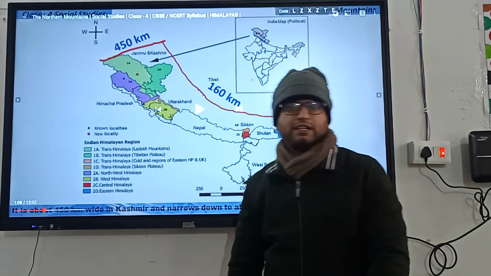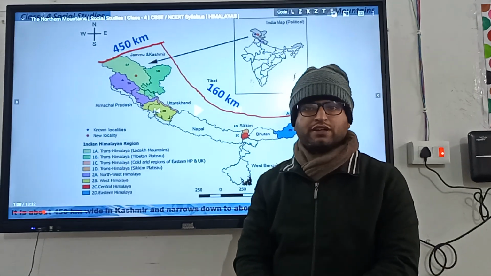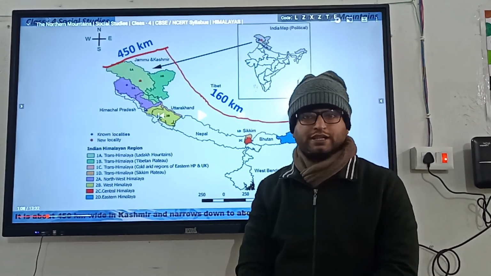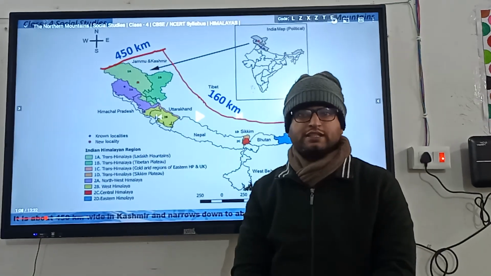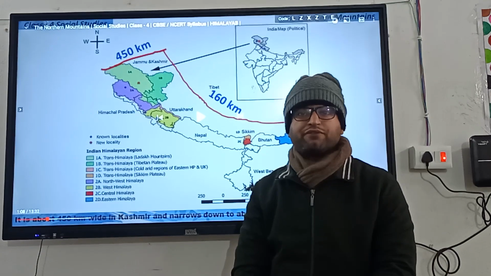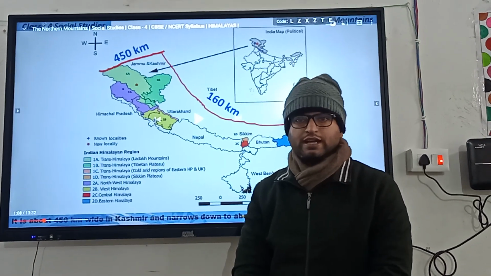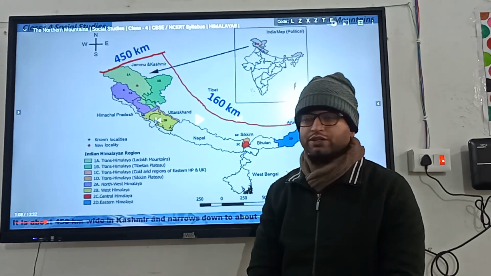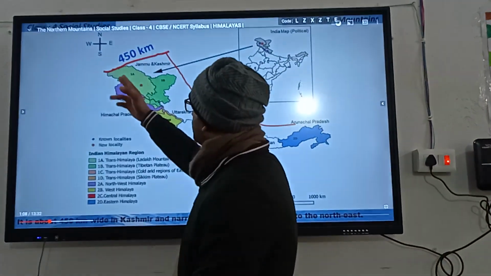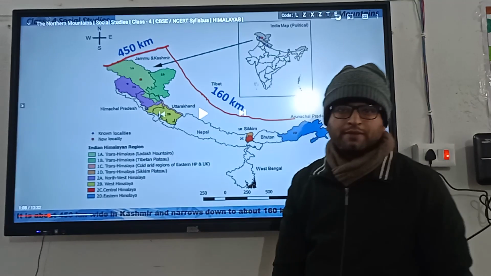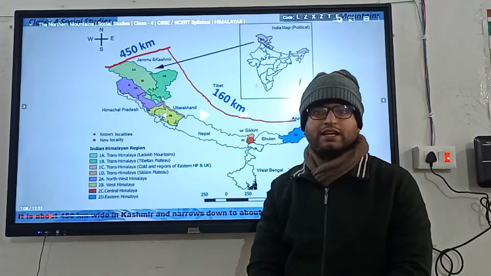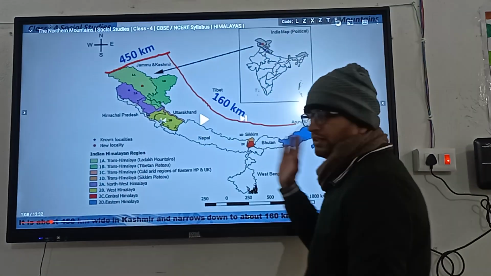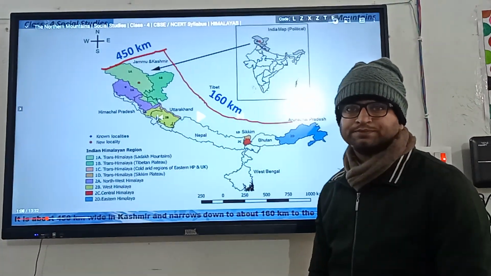In the Siachen glacier, you will see severe cold and drastically adverse climatic conditions. The temperatures there are very cold, and it is a point which is strategically very important to India, as it is close to our neighbors Pakistan, Afghanistan and China. So that very important point also comes under the Northern Mountains.